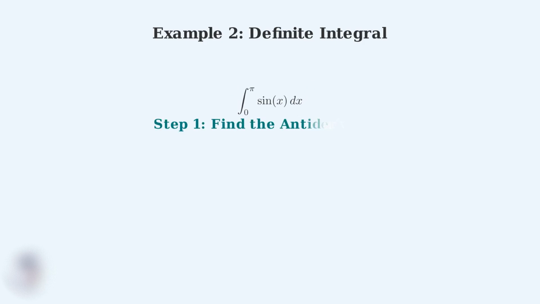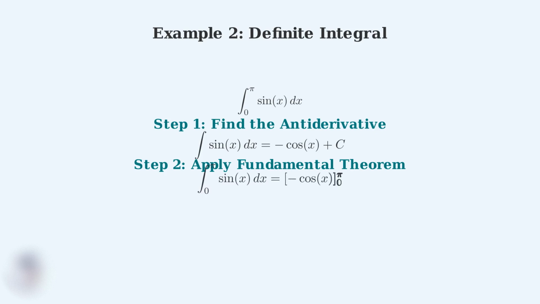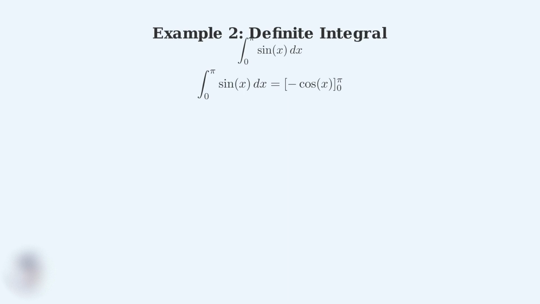Step 1. First, we find the antiderivative of sine x. As we learned earlier, the integral of sine x equals negative cosine x plus c. Step 2. Now we apply the fundamental theorem of calculus. For definite integrals, we evaluate the antiderivative at the upper bound minus the lower bound. Now we need to evaluate negative cosine x at both bounds and subtract.